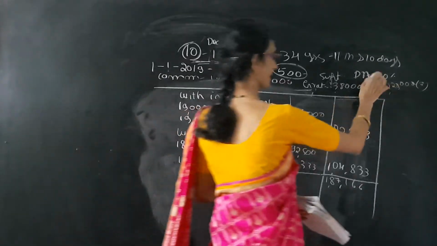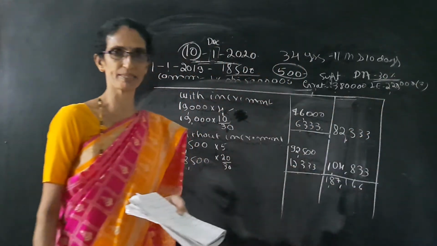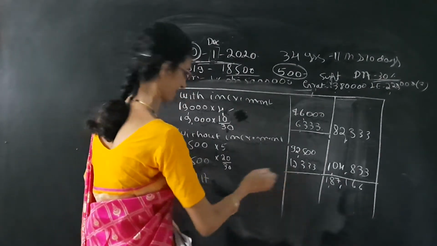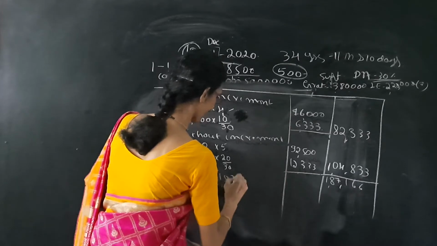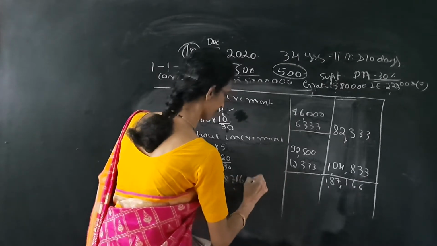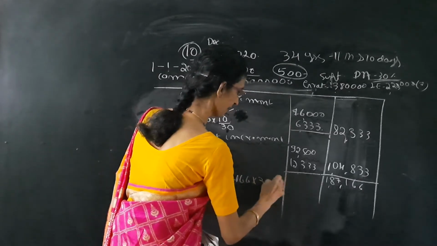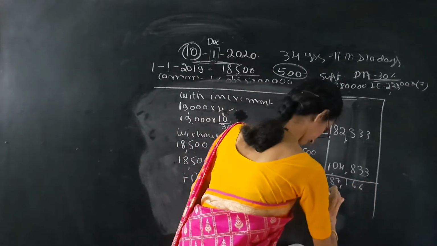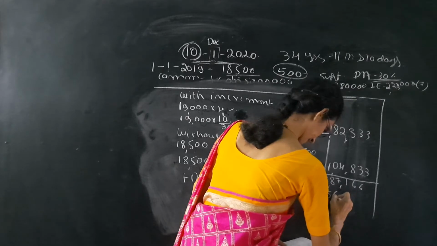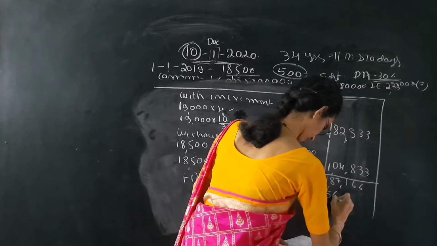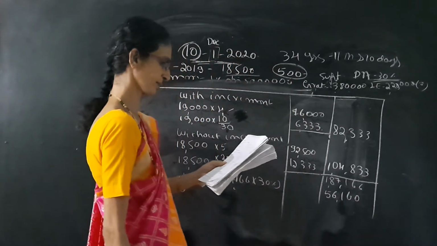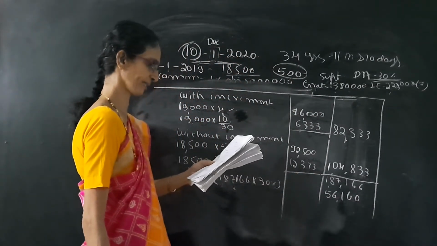1,87,166. DA is given, and it enters into retirement benefit once again. So add DA 30%. So DA, in bracket, 1,87,166 into 30% will be 56,160.